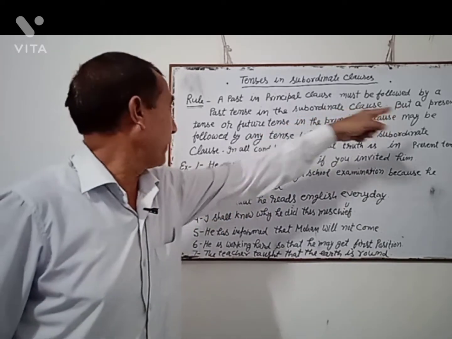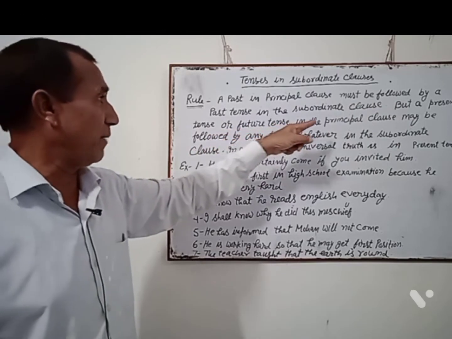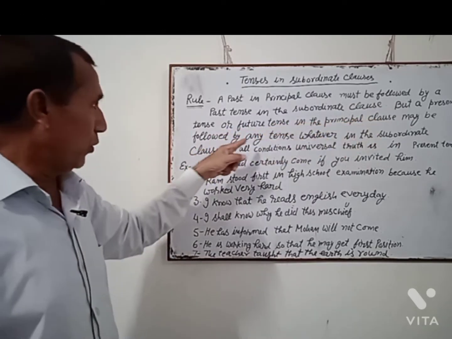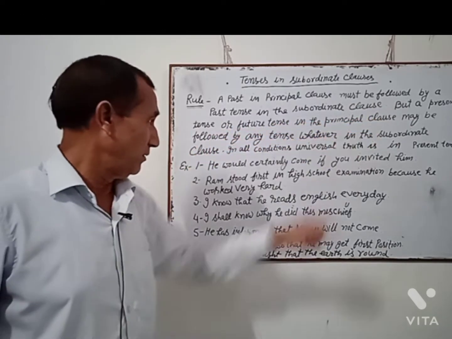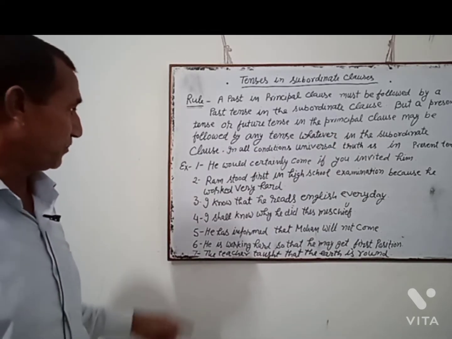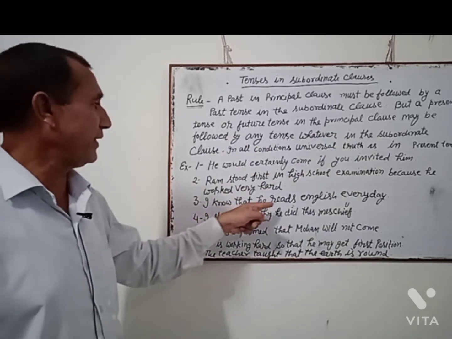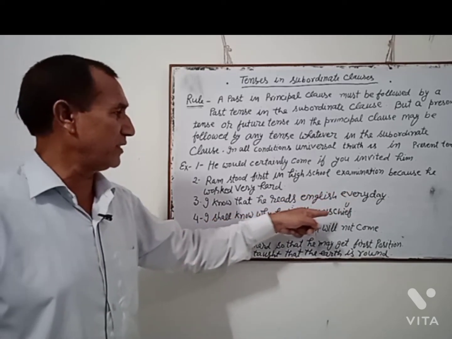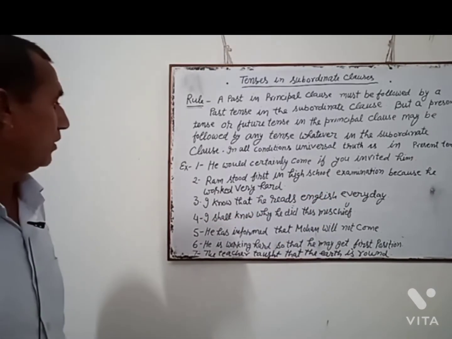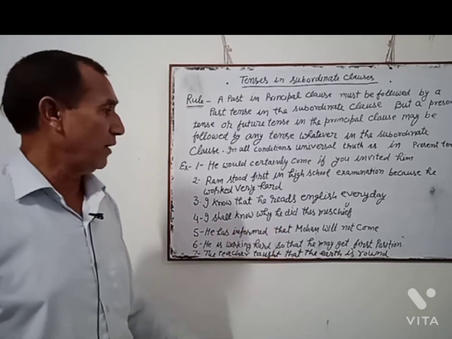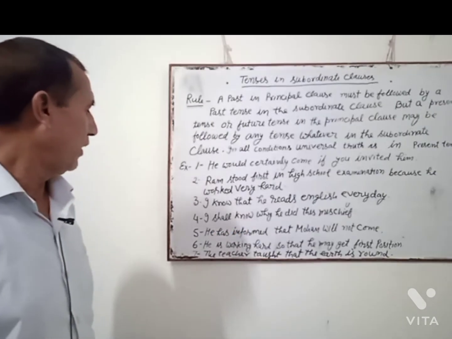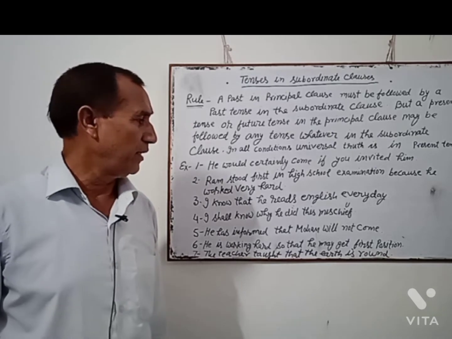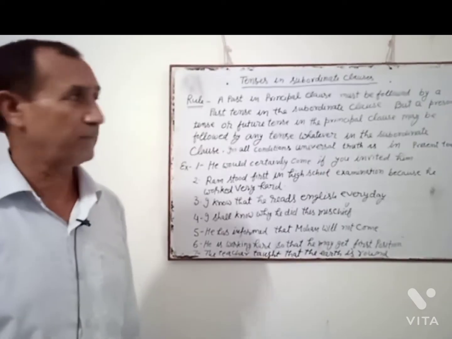Now, a present tense or future tense in the principal clause may be followed by any tense whatever in the subordinate clause. So, I know that he reads English every day. I shall know why he did this mischief. He has informed that Mohan will not come. He is working hard so that he may get first position.